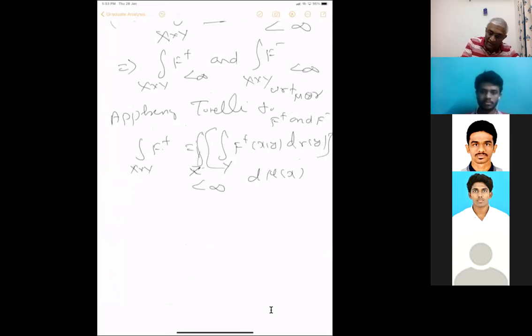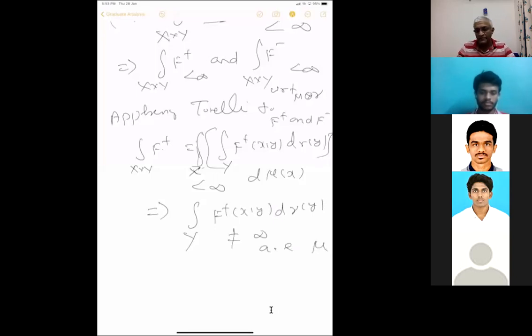So the integrand should take the value infinity only in a null set, right? I am saying that this implies the integral over y of f plus of (x, y) d nu of y is not equal to infinity, that is, less than infinity, almost everywhere with respect to mu. Correct?